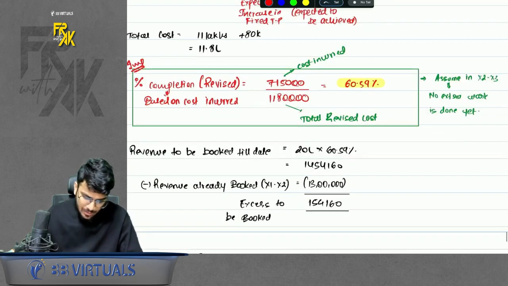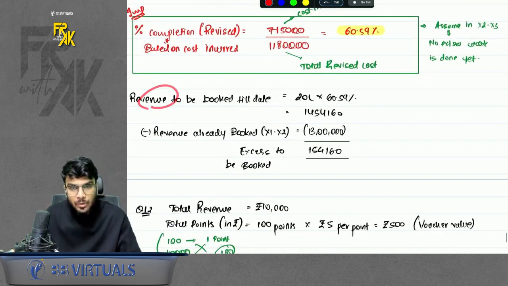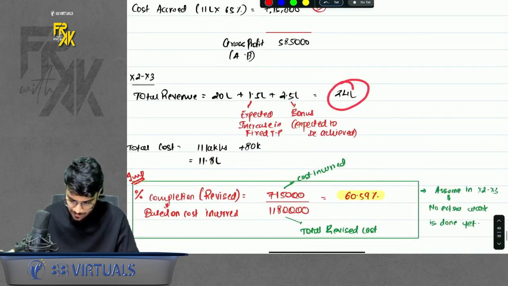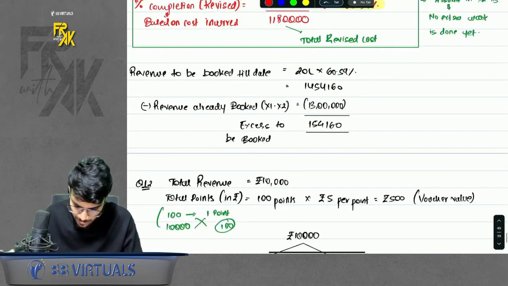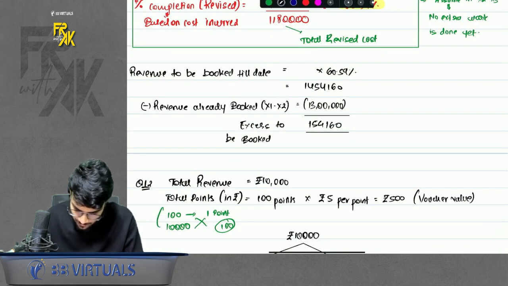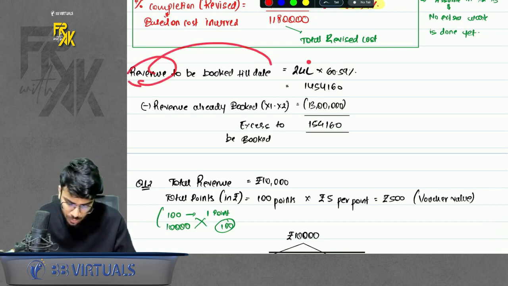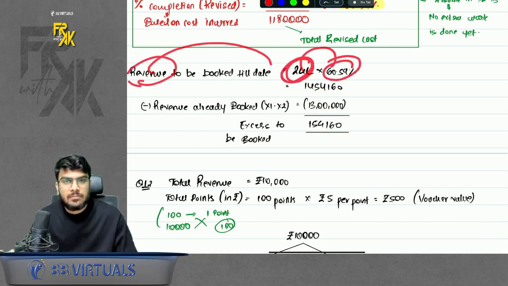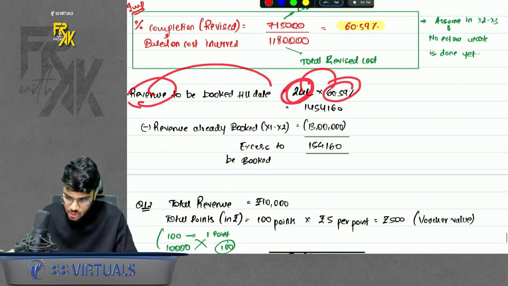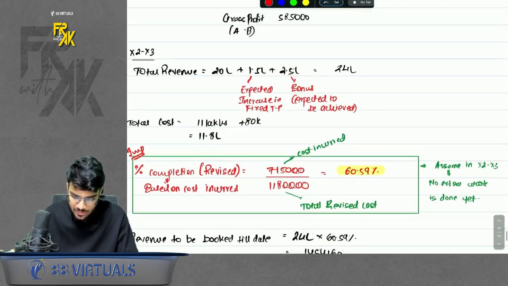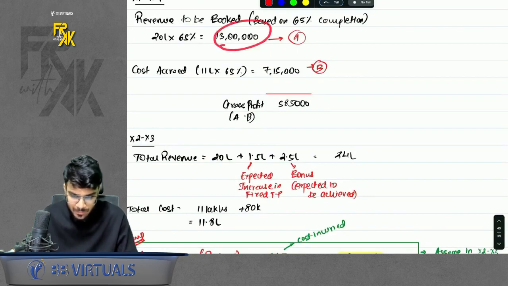So that means now the revenue that should be booked should be on the revised amount, that is 24 lakhs. Please rectify this. I have written 20 lakhs, it should be 24 lakhs. Really very sorry for the silly mistake. So revenue booked should now be on the revised revenue as per the revised percentage completion. So this is the revenue that you will book, 24 into 60.59%, out of which 13 you have already booked, so the balance you will book as excess.